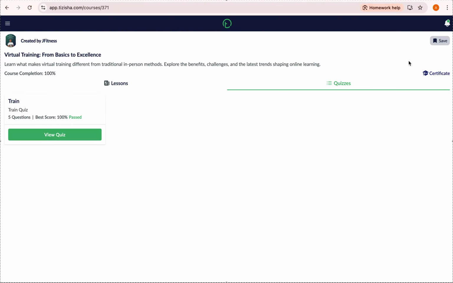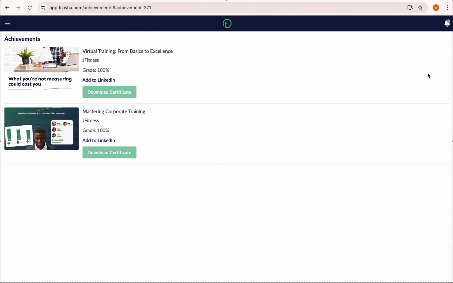So what follows next once we're done with everything? Of course, if the course has a certificate, we'll want to download it or get access to it. I'm going to click on this, and you can see here goes the certificate. Under achievements is where all the courses you've completed that have been configured to offer certificates upon completion will show up.